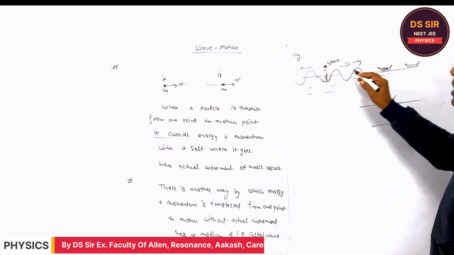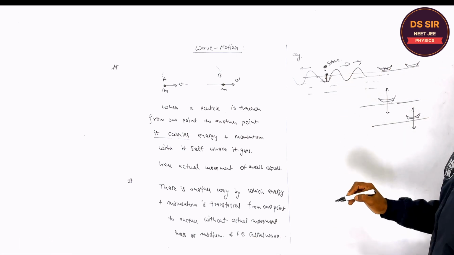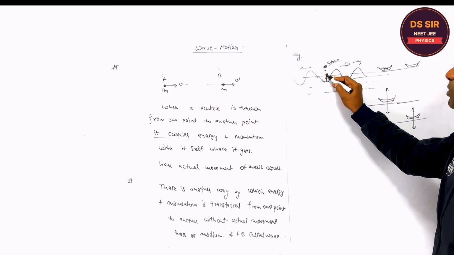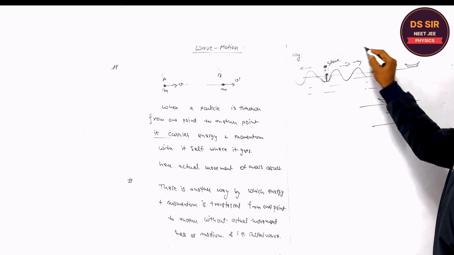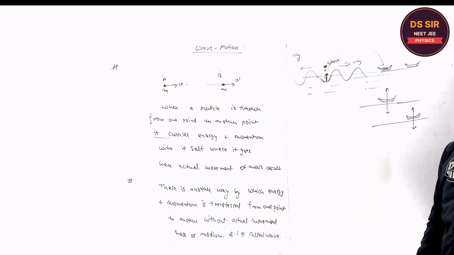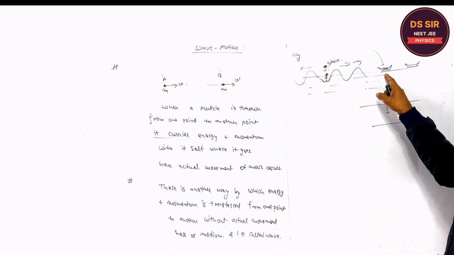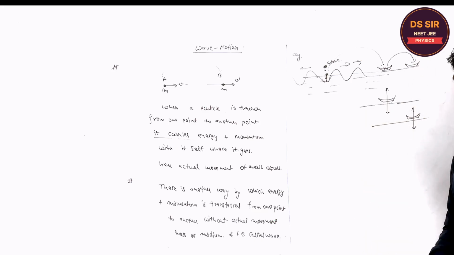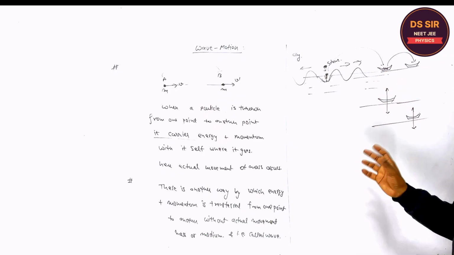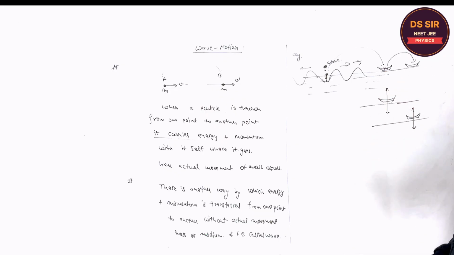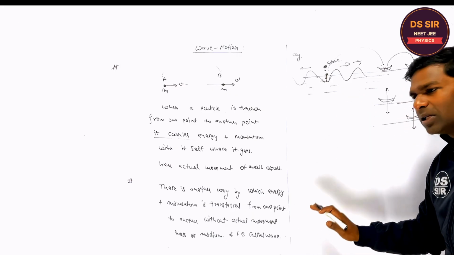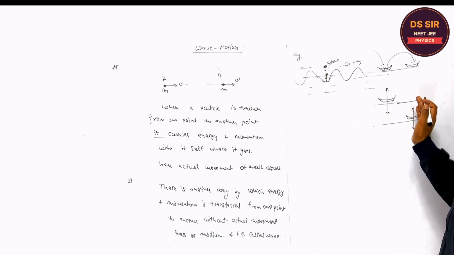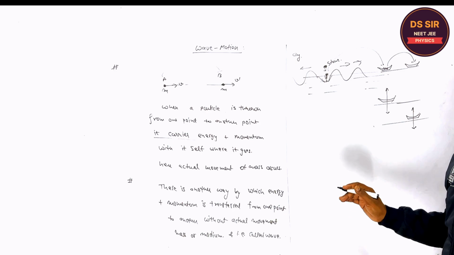Here you provided the energy at this point. After some time, it is transferred to this another point. The energy is transferred from one point to another point. Again, the energy and momentum are transferred from one point to another point, but the boat does not move itself. What does it mean? The transfer of mass does not take place. Only the energy and momentum are transferred.